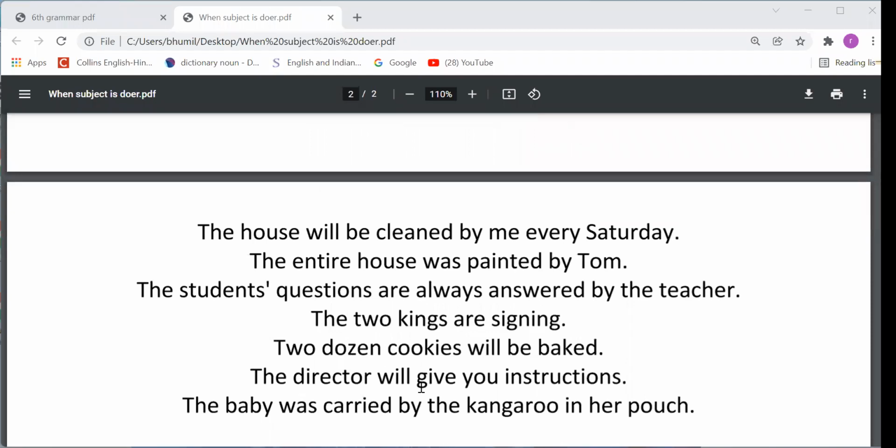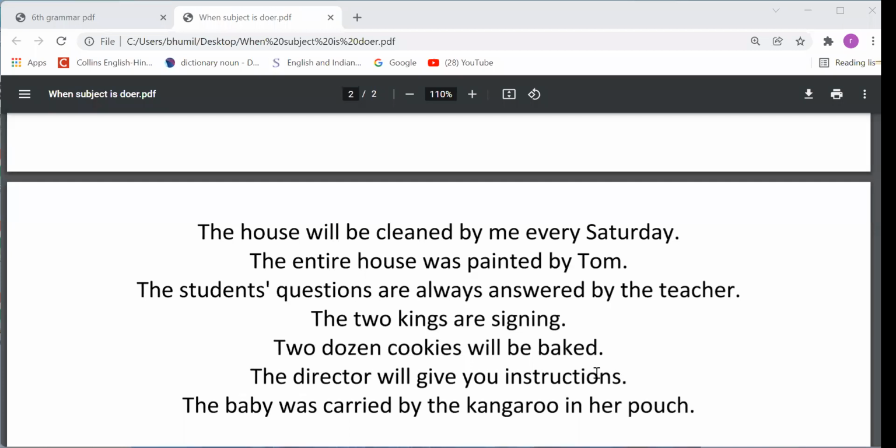Two dozen cookies will be baked. Who will let me know about this? Khushi, you please tell me. Passive. Very good. Right answer. Because be form is there, after will we have to use the root form of be. After that, third form is there. Be plus third form, that's called passive voice verb. Very simple. Very good.